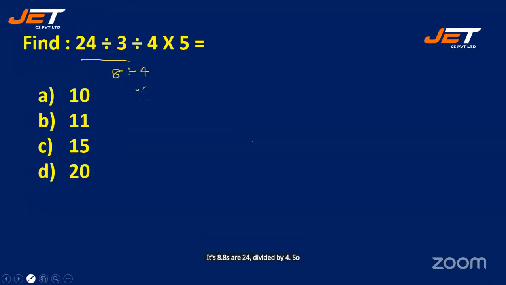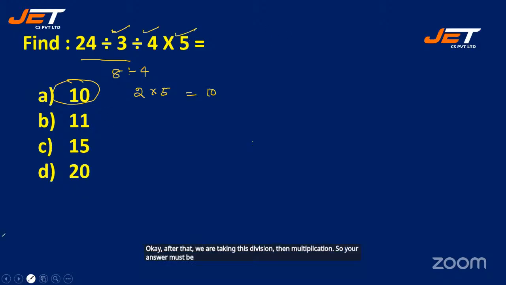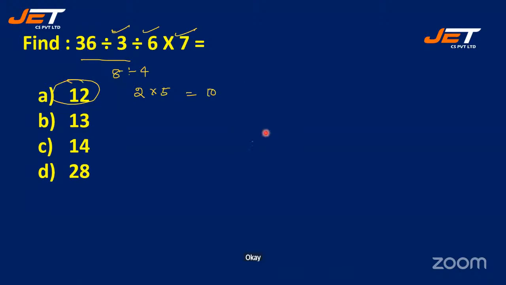So 8 divided by 4 is 2. 2 multiplied by 5 is 10. All right, so first we are taking this division. Okay, after that we are taking this division, then multiplication. So your answer must be 10. Okay, all right, see the next question.